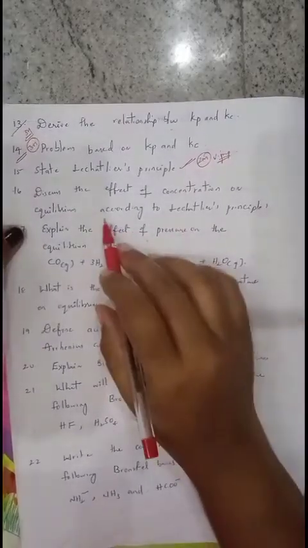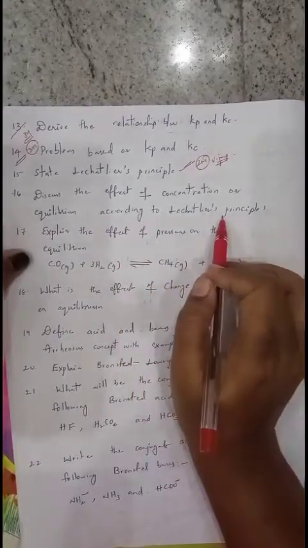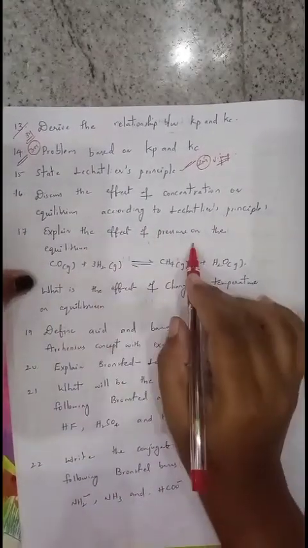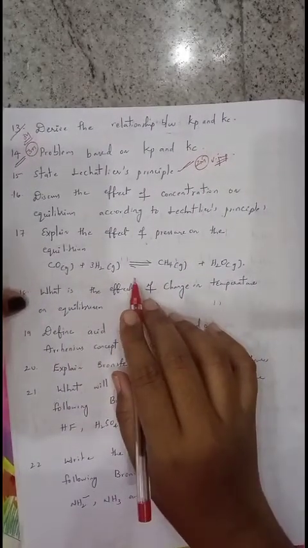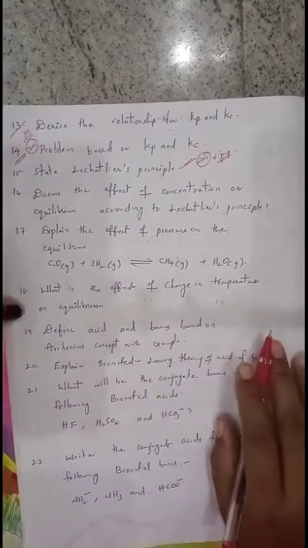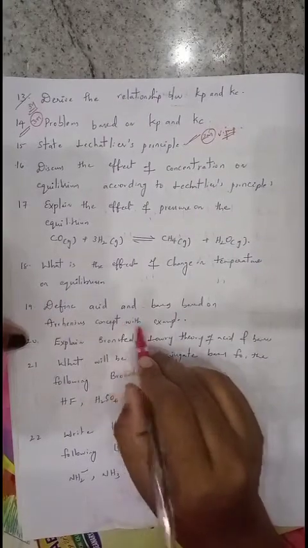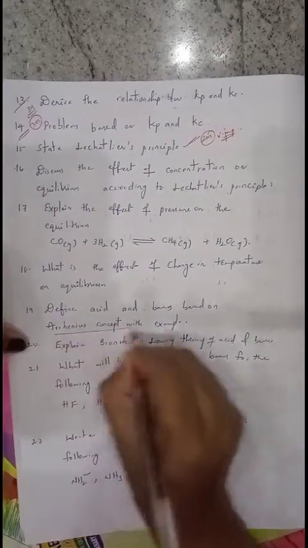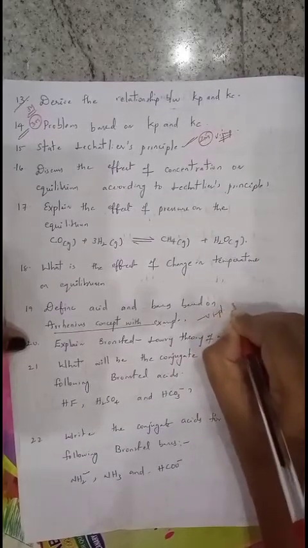Next, discuss the effect of concentration on equilibrium according to Le Chatelier principle. Explain the effect of pressure on the equilibrium for the given equation, which is also very important for 2 marks. What is the effect of change in temperature on equilibrium? This is also important for 2 marks. Define acid and bases based on Arrhenius concept. Very important for 2 marks or 3 marks.